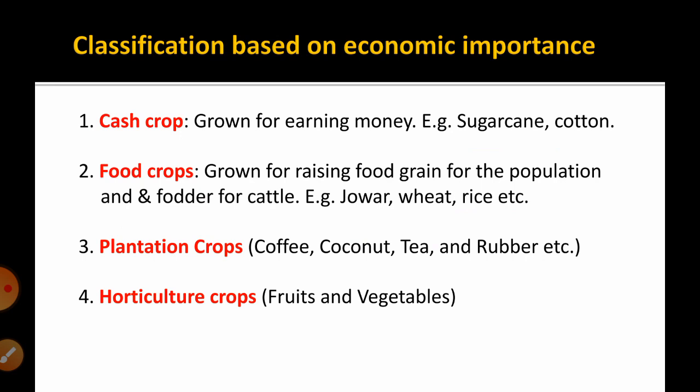Examples are jowar, wheat, rice. The next one is plantation crops, that is coffee, coconut, tea, rubber, etc. And the last one is horticulture crop, which majorly includes fruits and vegetables, that will be either sold in the market or consumed fresh.